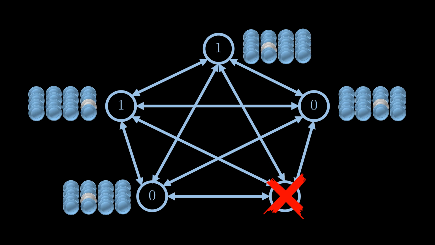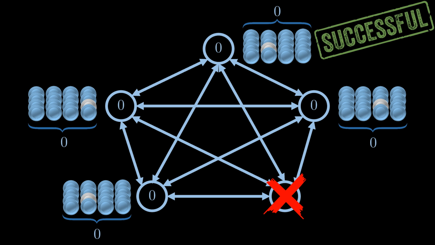Then, each node examines all the coins that it received. If there is at least one 0 coin, the outcome of the shared coin toss is 0, otherwise, it is 1. In the example here, every node got exactly one 0, and so they get the same result of 0. This is a successful run. But is it really a shared coin as we defined before?